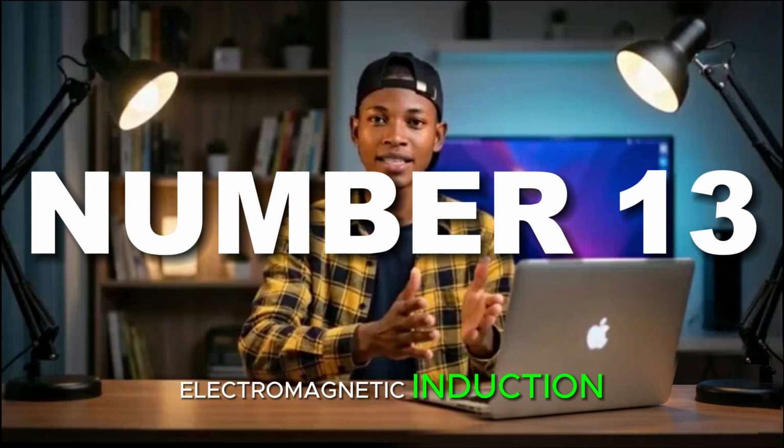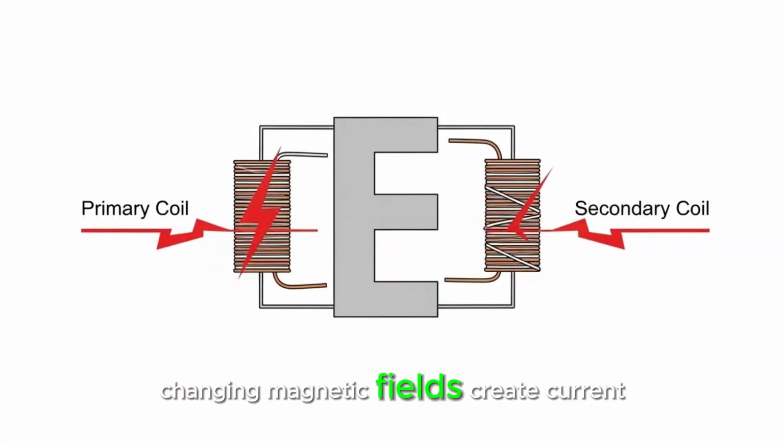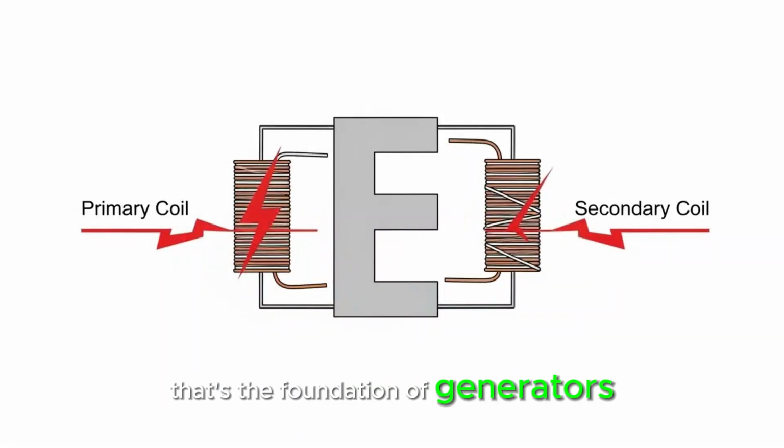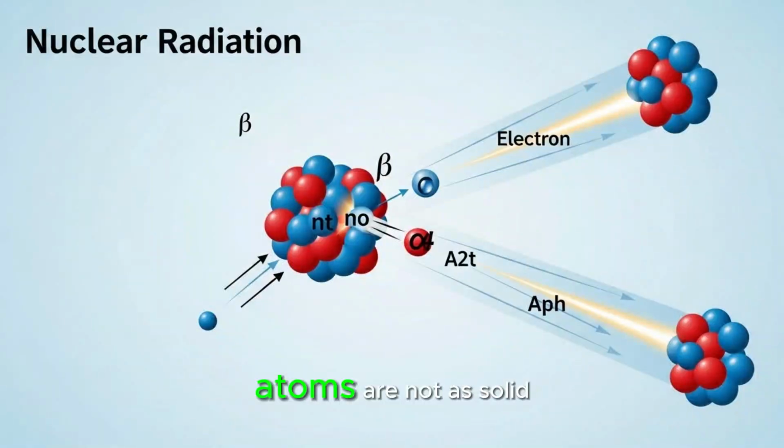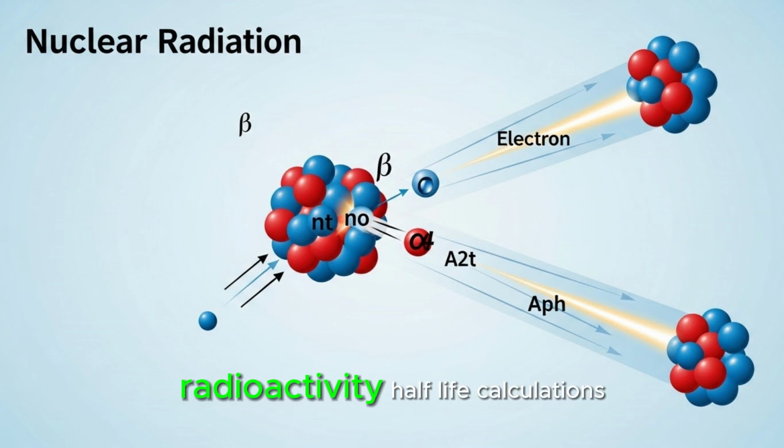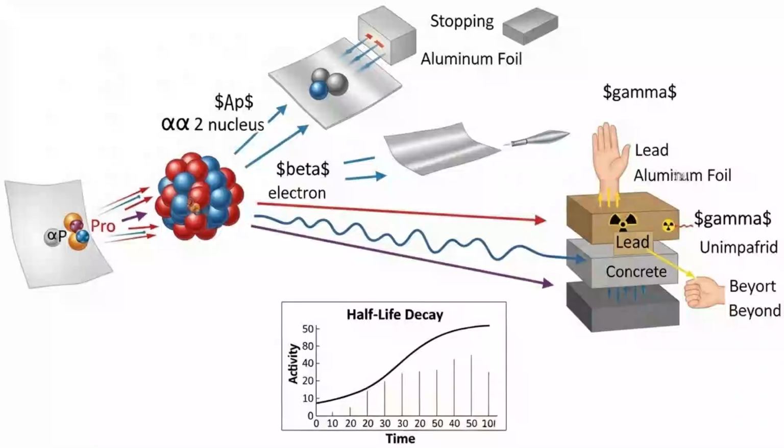13. Electromagnetic induction. Changing magnetic fields create current. That's the foundation of generators and transformers. You will almost always see a transformer efficiency question. 14. Nuclear physics. Atoms are not as solid as they look. Radioactivity, half-life calculations, and the differences between alpha, beta, and gamma radiation are highly repeatable.